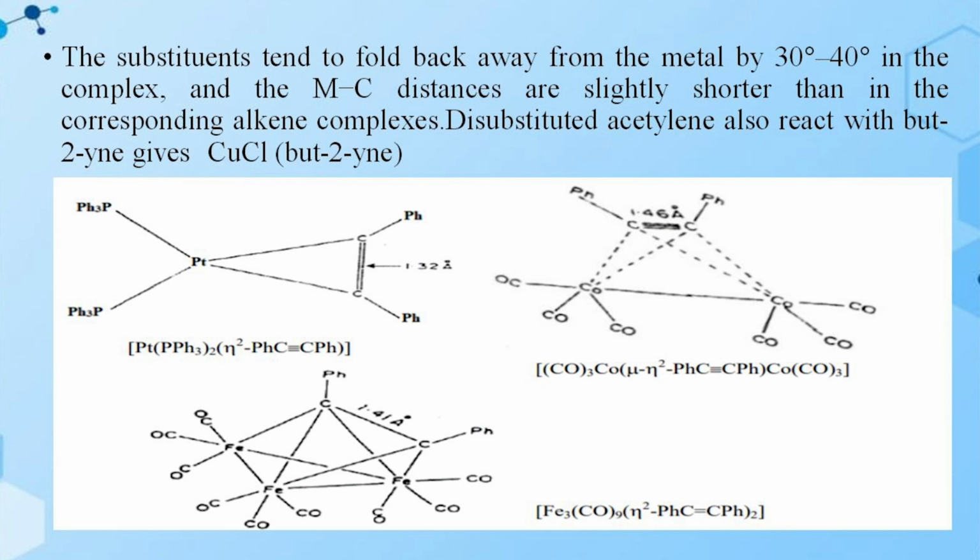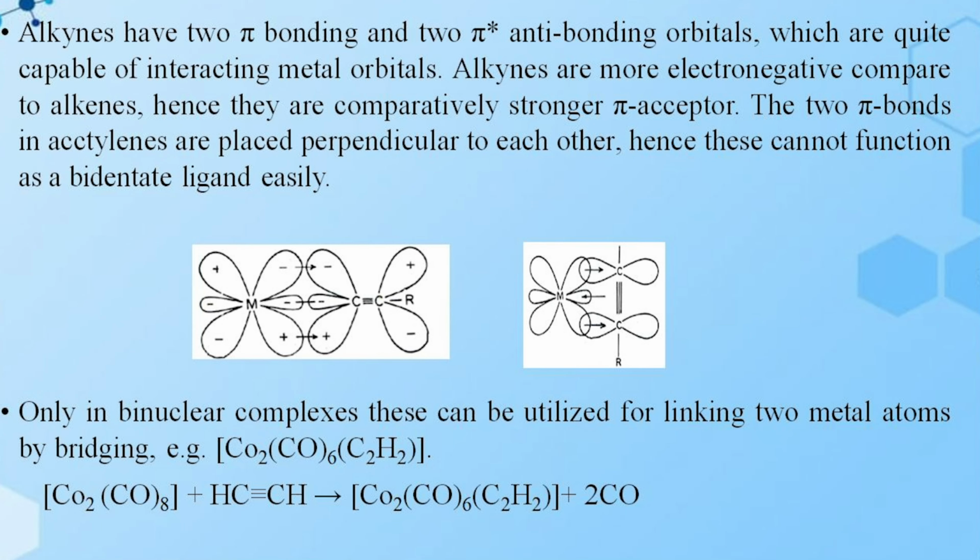The alkynes have 2 pi bonding and 2 pi star anti-bonding orbitals, which are quite capable of interacting with metal orbitals. Alkynes are more electronegative compared to alkenes, hence they are comparatively stronger pi acceptors. The 2 pi bonds in acetylene are placed perpendicular to each other. Hence, these cannot function as a bidentate ligand easily. Only in binuclear complexes can these be utilized for linking 2 metal atoms by bridging.